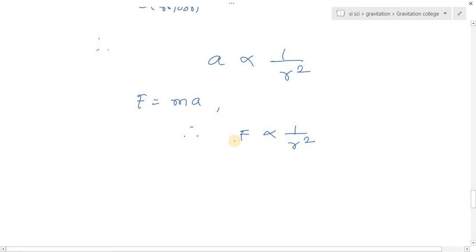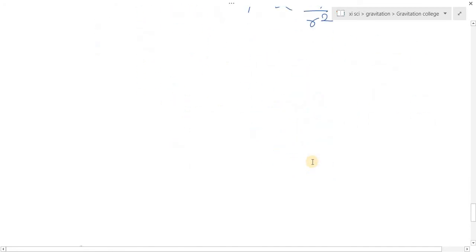So force is also inversely proportional to distance square, and force is directly proportional to mass. Therefore we can write that force is directly proportional to mass and inversely proportional to distance square. Similarly, an object also exerts a force on the earth. This is the force exerted by earth on the object. So similarly, the object will also exert a force.